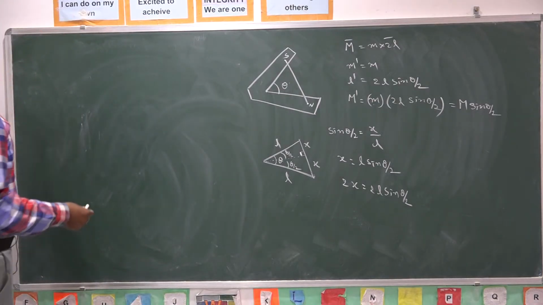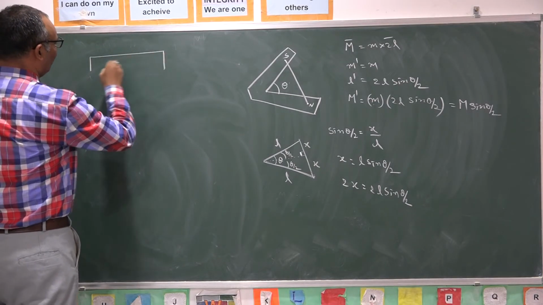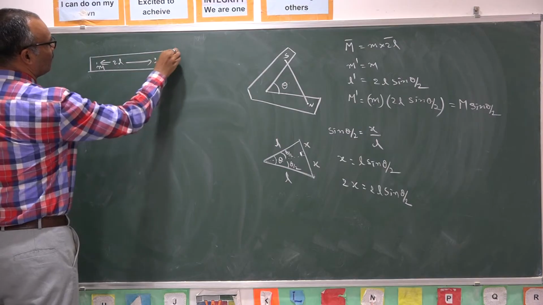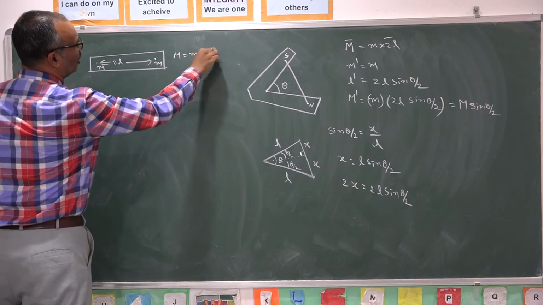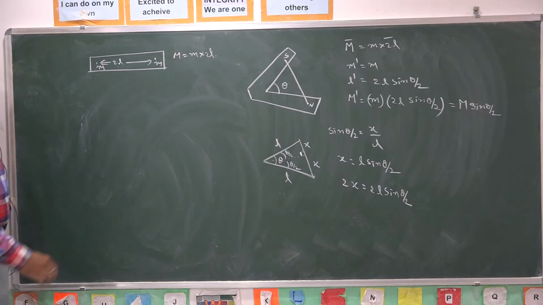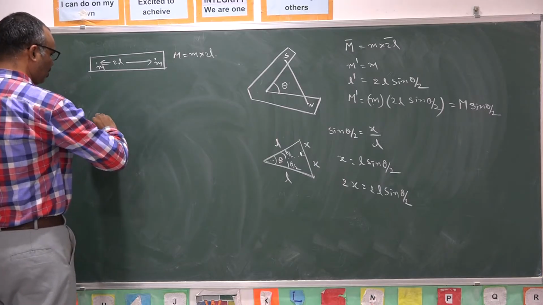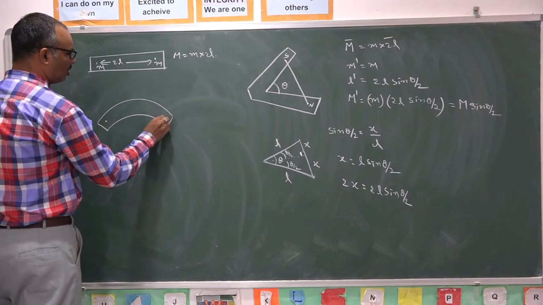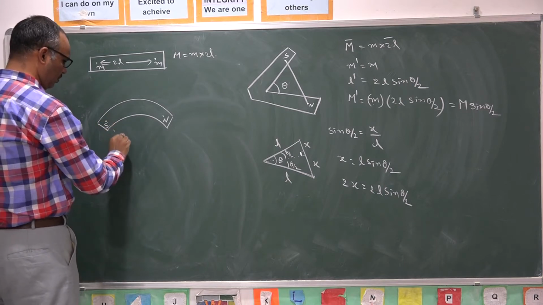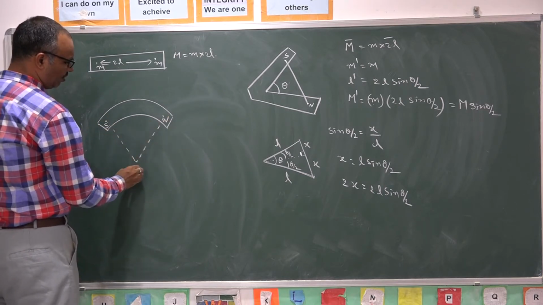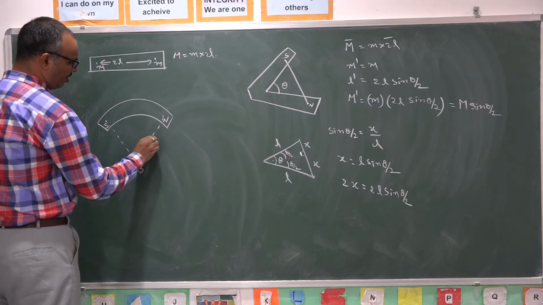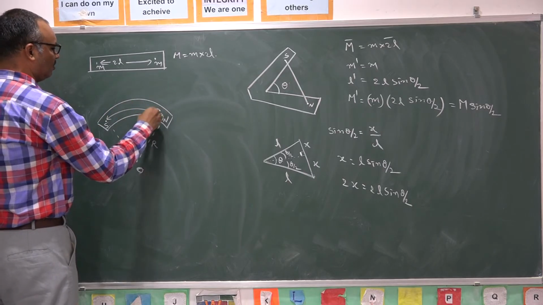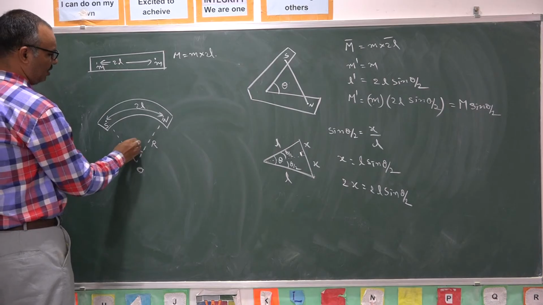Now, one more example, let us see. I had a magnet, pole strength is m, length is 2L, magnetic moment is equal to small m into 2L. Now I bend this magnet into an arc shaped object like this. This is north pole, this is south pole. If I join them, this is the center of curvature O, this is the radius of curvature that we don't know. From here to here the length is 2L, and this is sector angle theta.